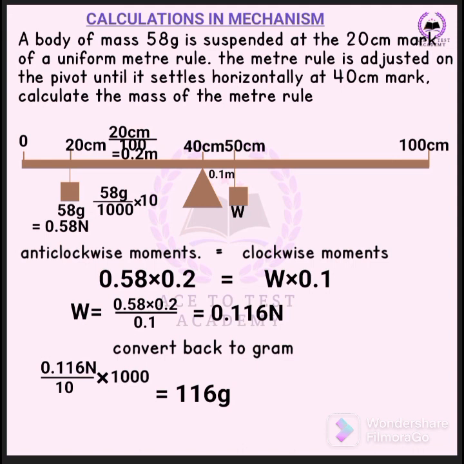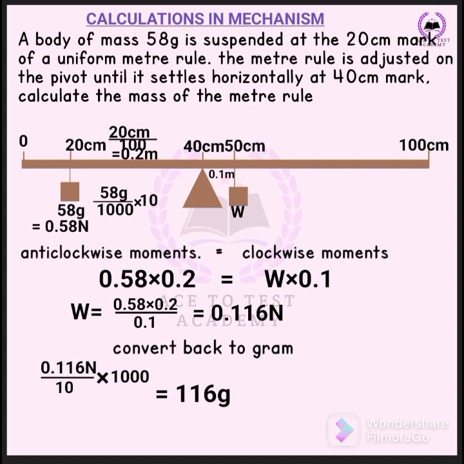The meter rule is adjusted on the pivot until it settles horizontally at the 40 centimeter mark. Here is 40 centimeter. That's where it settles horizontally, so that's where the pivot would be. That's why I added the pivot here. Calculate the mass of the meter rule.